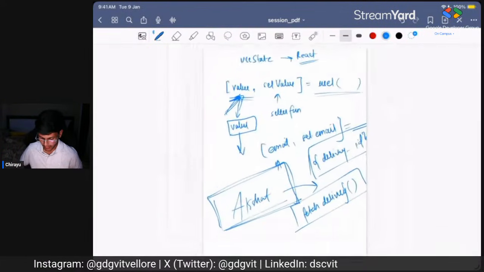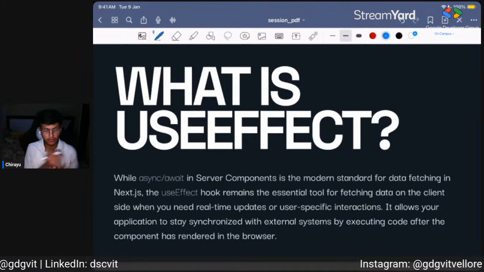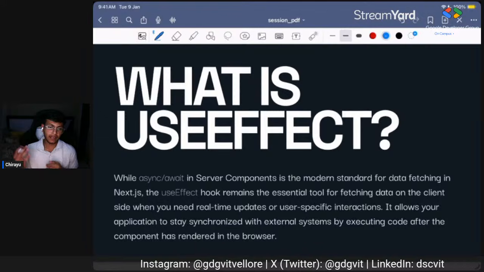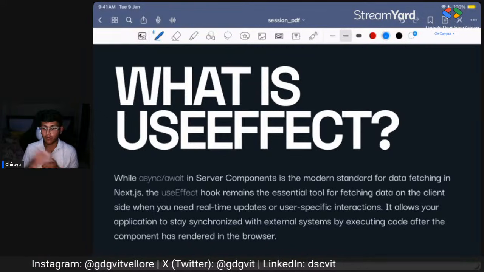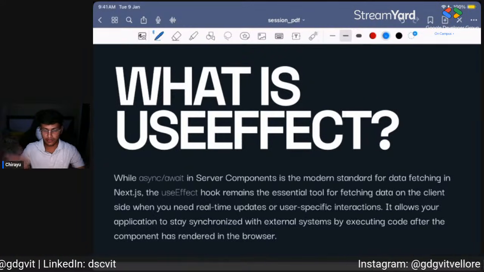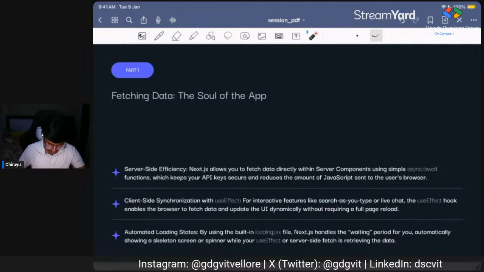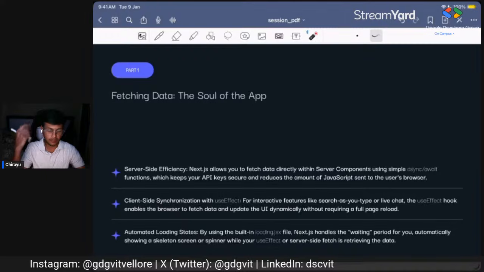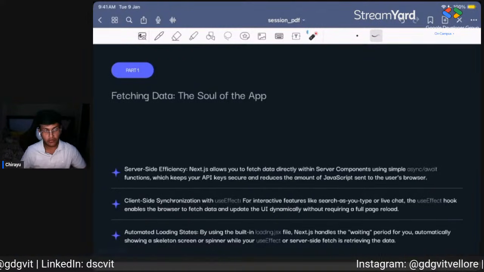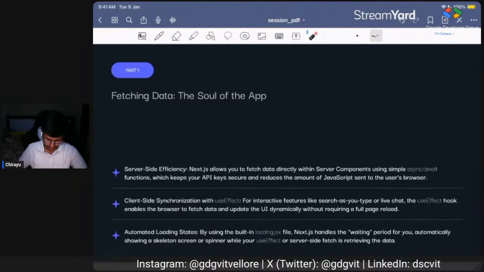So useEffect comes with two things: one is the input function that it takes, and one is the dependency array. A dependency array can take any variable that you need to keep a watch on, so that if this variable changes, the function is run. So we use useEffect for fetching the data once the web page is loaded. We need to use useEffect and useState both on the client side, because all the React hooks are used on the client side.